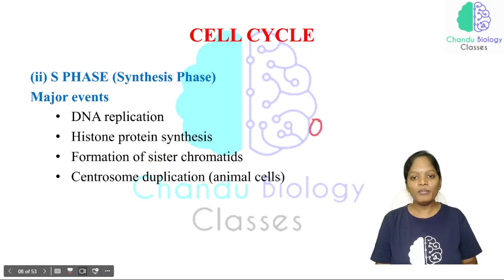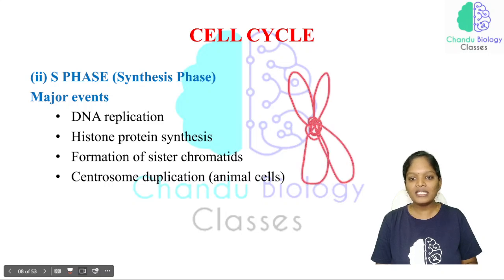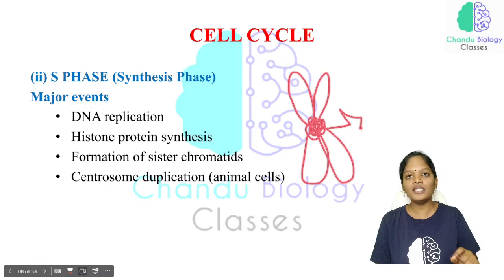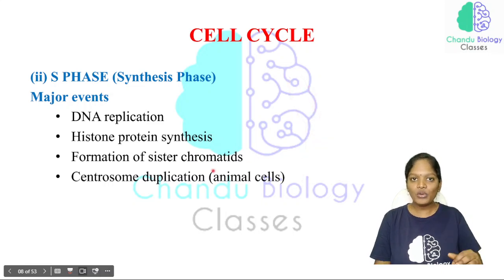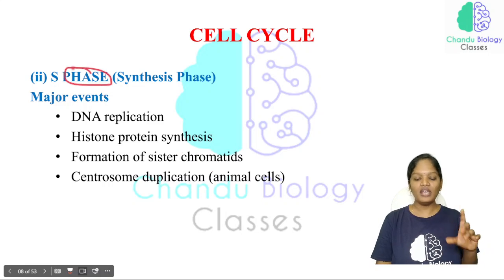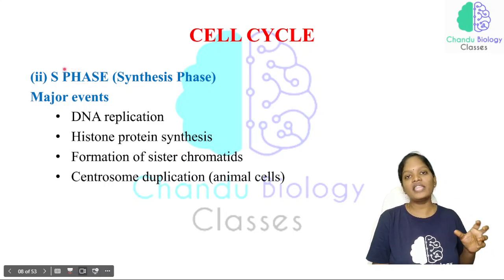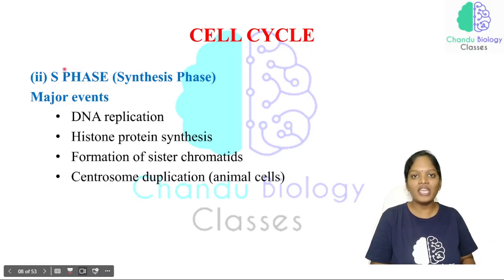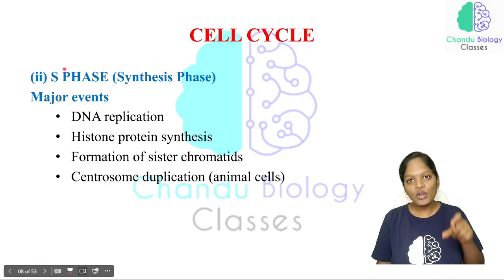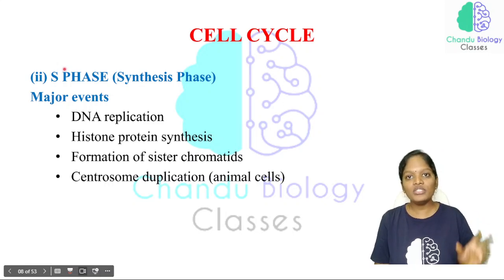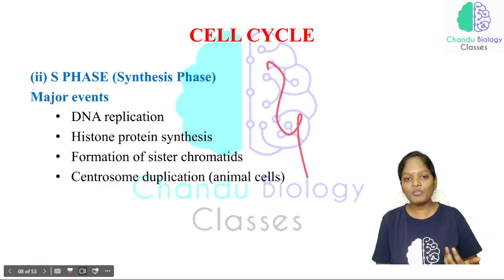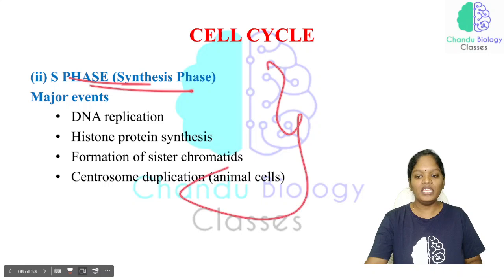The centrosome is the center point connecting the two chromatids, and the centrosome is also duplicated in the S phase. So not only DNA synthesis and DNA replication take place in the S phase, but also histone protein synthesis, formation of sister chromatids, and centrosome duplication. All these processes take place in the S phase.